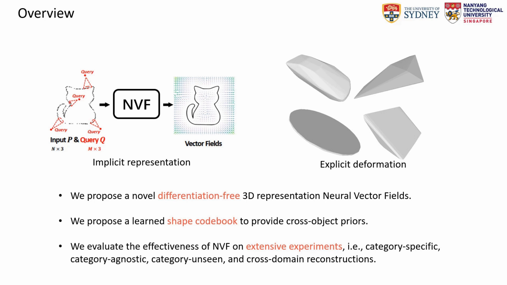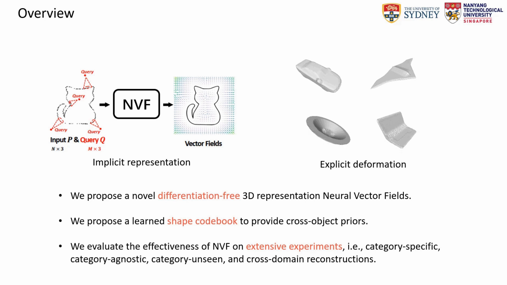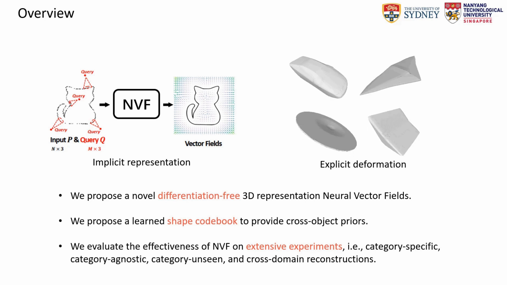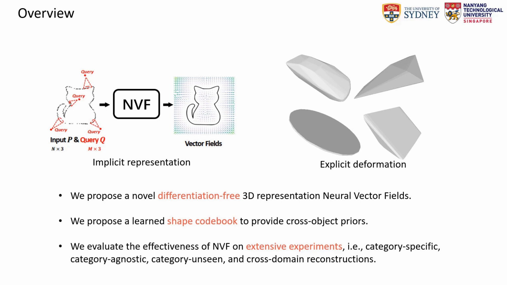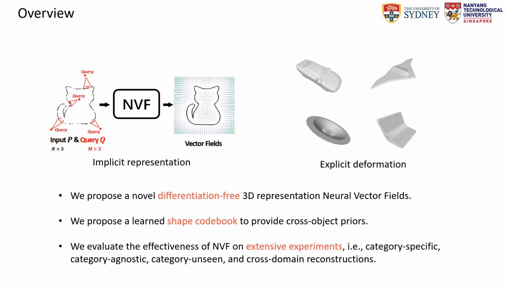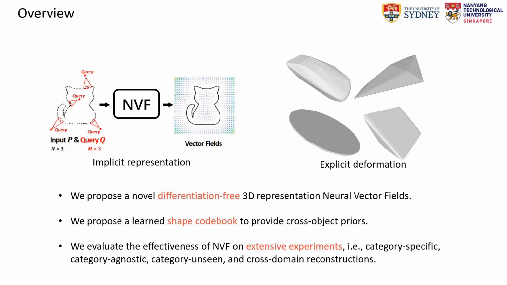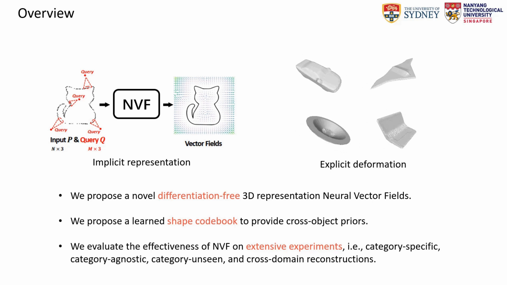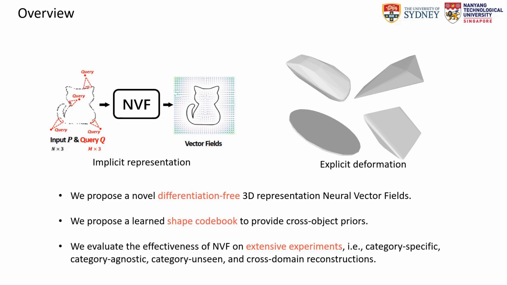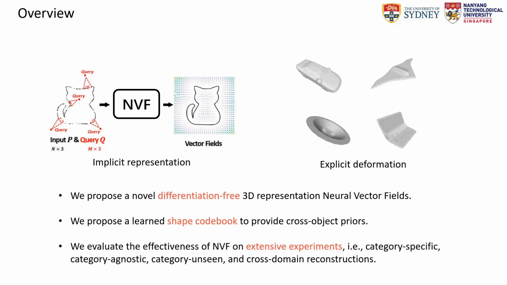In our work, first we propose a novel 3D representation called Neural Vector Fields for better 3D field representation, which bridges explicit learning and implicit representations. Second, the differentiation-free characteristic provides model design flexibility and avoids potential problems with sub-gradient operations. This allows us to propose a learnable codebook in the feature space, which uses a vector quantization strategy to provide cross-object priors. Third, we conduct extensive experiments to evaluate the effectiveness of our proposed methods, and our NVF achieves the best results on all of them.